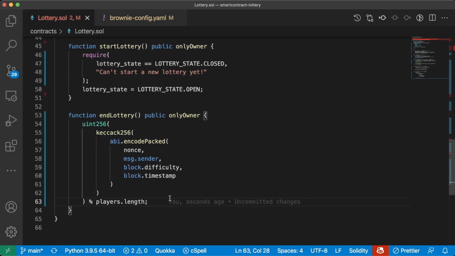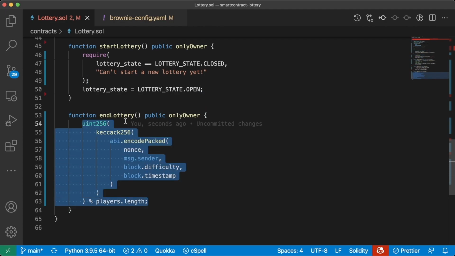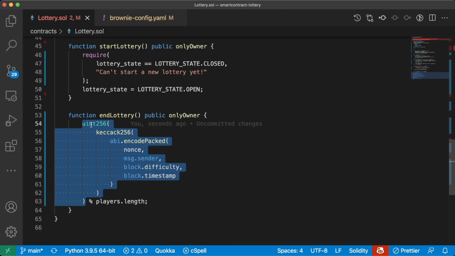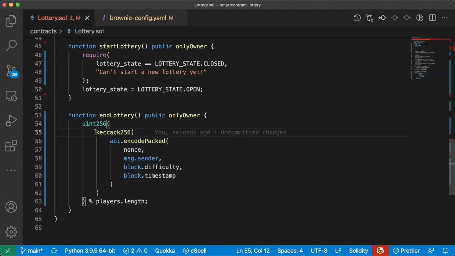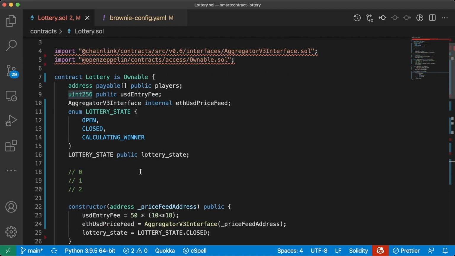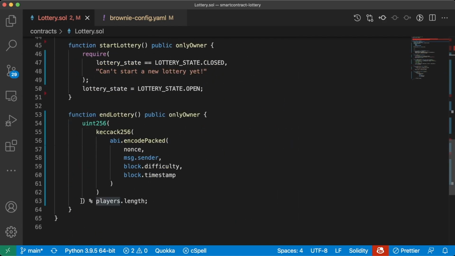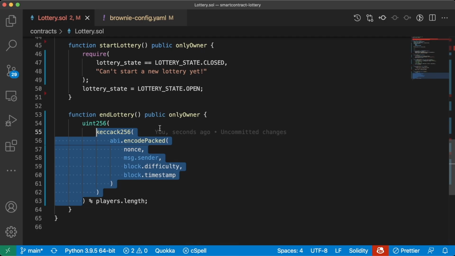So I know there's a whole lot going into this line, and let's talk about it. First, as we can see, we're converting everything in here to a uint256. The reason we're doing this, of course, is because we're going to want to pick a random winner based off of an index, right? We're going to want to pick some random winner in our players array or our players list. So whatever number we use is going to be the index of the winner that we randomly pick.